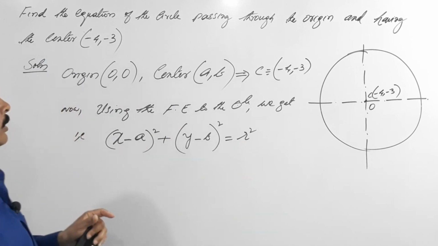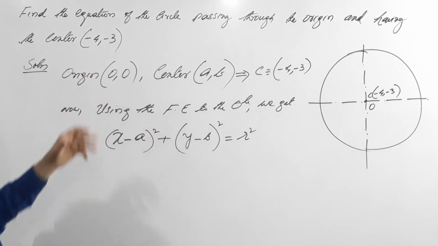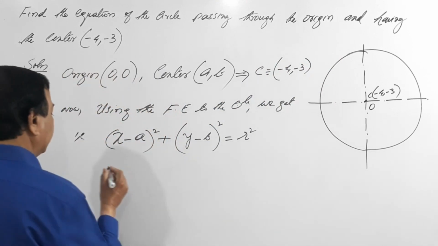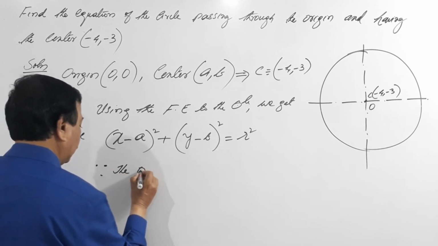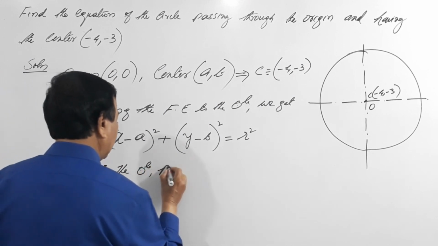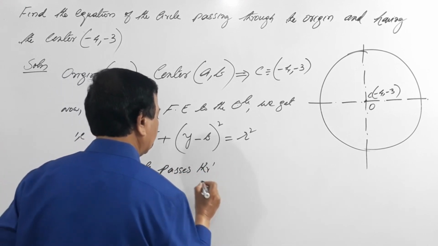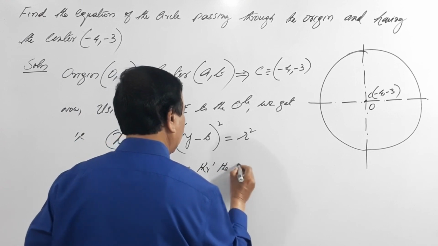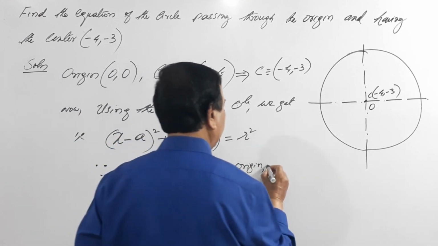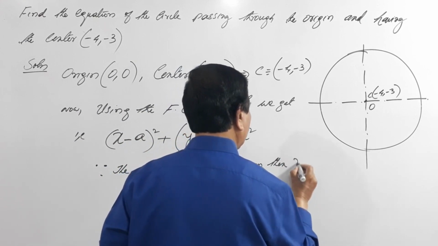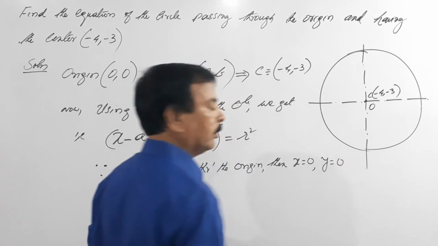So what I'll do, since it passes through the origin, it means the origin is 0, 0. So since the circle passes through the origin, then x equals 0 and y equals 0.